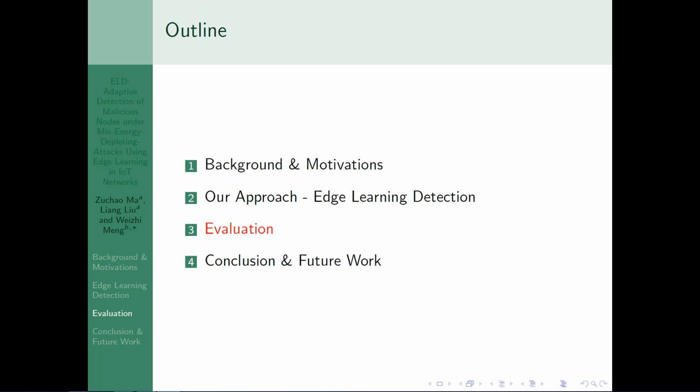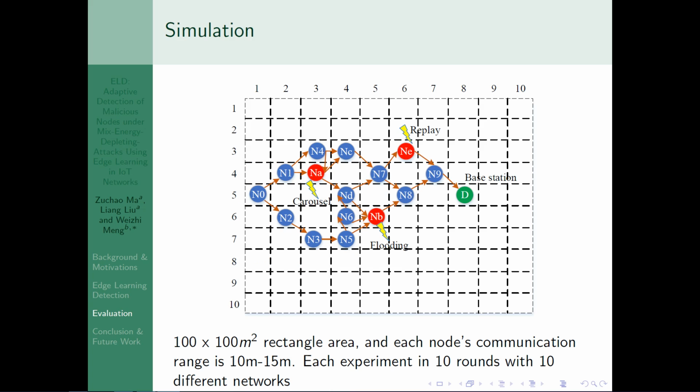Now we introduce the evaluation of ELD. In this simulation, we deploy the IoT network in a 100 by 100 square meters rectangle area. And each node's communication range is 10 meters to 50 meters. Each experiment is executed in 10 runs with 10 different networks.